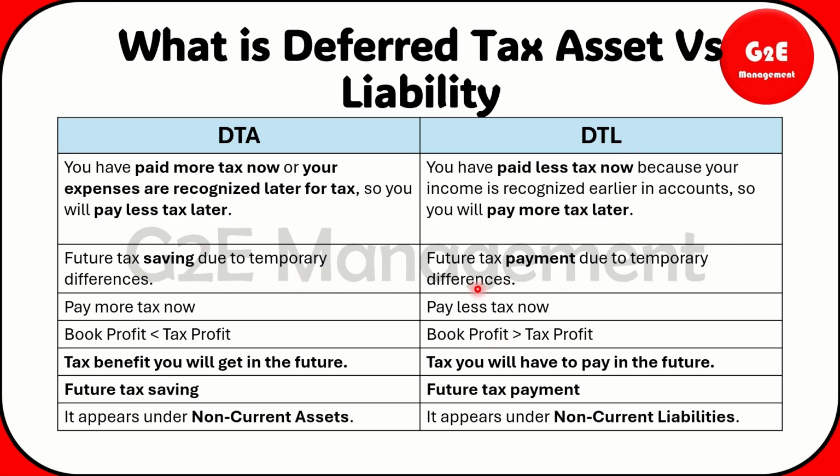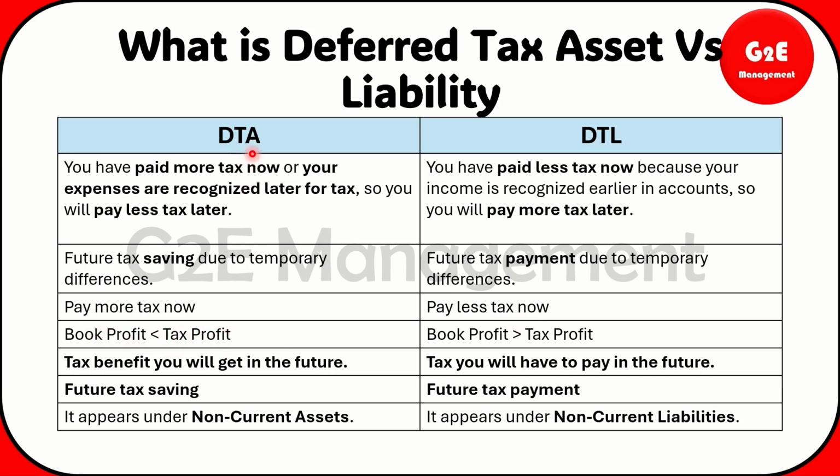For the liability point of view, you can consider it as a future tax payment due to temporary differences. It means what you're going to pay right now is less, but anyhow you need to pay in the future for the respective tax. That is a future tax payment from the deferred tax liability point of view. And pay more tax now, that is what we saw from the meaning itself: we are going to pay more tax from the deferred tax asset point of view, and from the deferred tax liability point of view we are going to pay less tax.